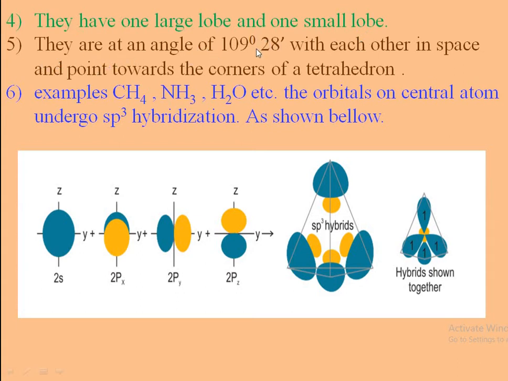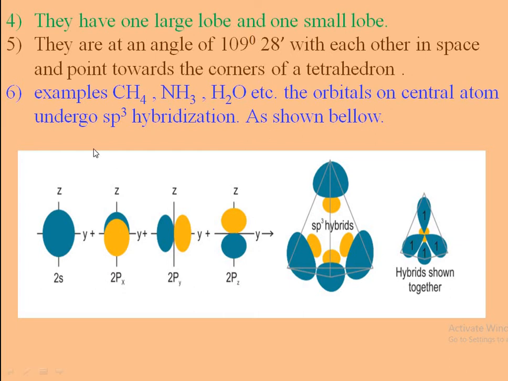They are at an angle of 109 degrees 28 minutes with each other in space, and they point towards the corners of the tetrahedron as shown in this figure. The bond angle between all these atoms is 109 degrees 28 minutes. That is the tetrahedral geometry, and each orbital contains one unpaired electron. These unpaired electrons are present at the four corners of the tetrahedron. For example, methane, ammonia, water, etc.